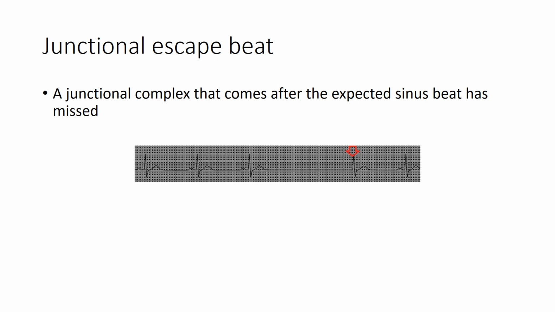A junctional escape beat is a junctional complex that comes after the expected sinus beat has been missed. Here you can see the red arrow marks a junctional escape beat, which is seen after the normal sinus beat has been missed.